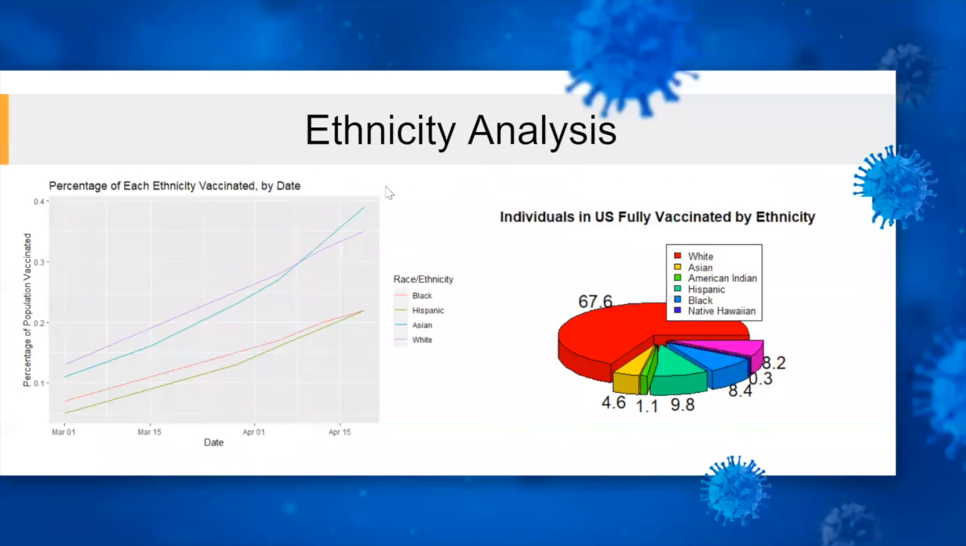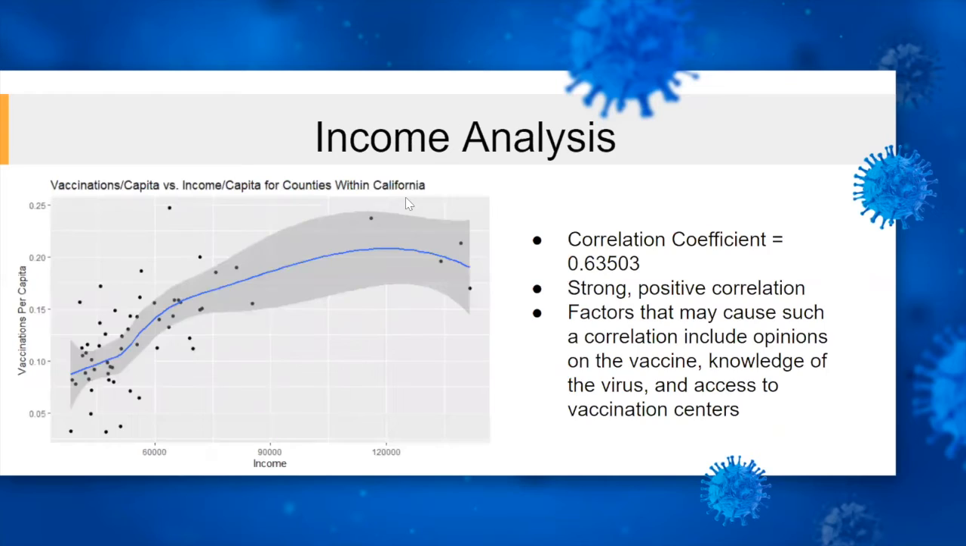For our ethnicity analysis, we found that over time, the white and Asian populations have received a much greater portion of the vaccine than the Black and Hispanic populations. Lastly, for our income analysis, we graphed vaccinations per capita versus income per capita for each California county and found a strong positive correlation coefficient. This means that those living in wealthier regions have had a much easier time receiving a vaccination than those living in low-income areas.